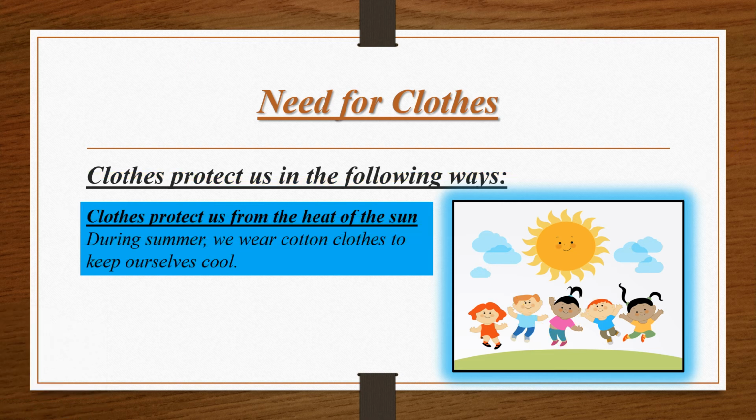It is very important to learn about it because cotton clothes have tiny pores in them which help air to pass through, and they also absorb the sweat of the body. It gets evaporated by the heat and air and keeps us cool. So for that reason we wear cotton clothes in summer.